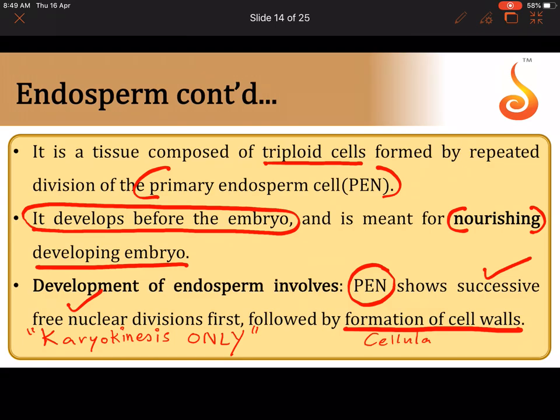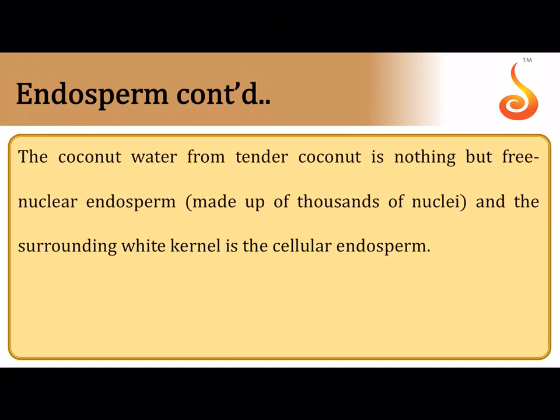Then which is that part of endosperm which has cell walls? Cellular endosperm. Wherever partitions or barriers or boundaries develop between the nuclei, that part which has cells in it is called cellular endosperm, and that part where there are still many nuclei is called free nuclear endosperm. And I told you in coconut, the white part is cellular, the water inside is free nuclear.